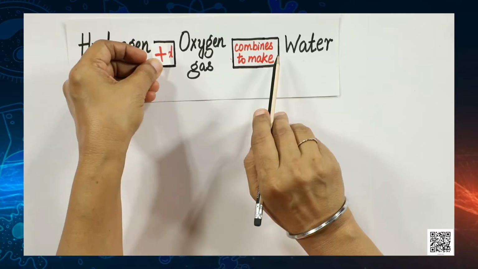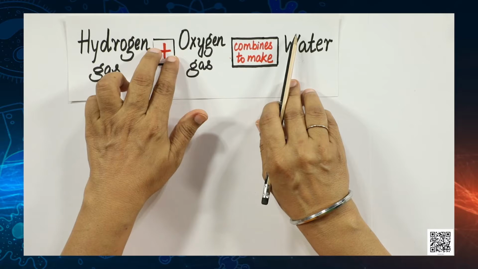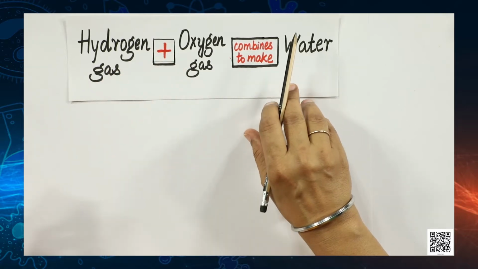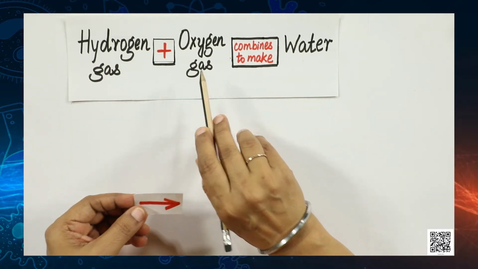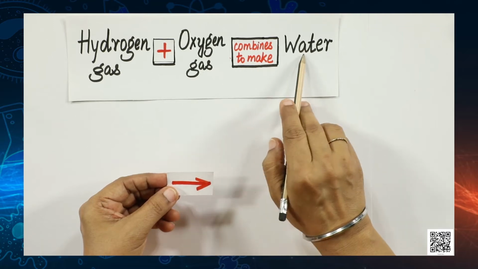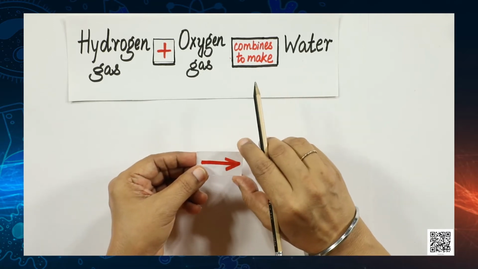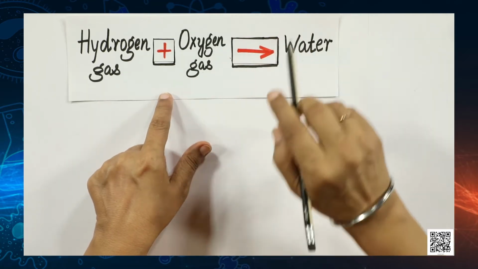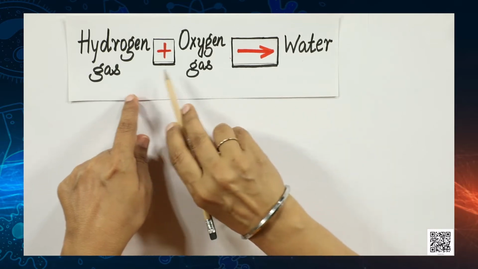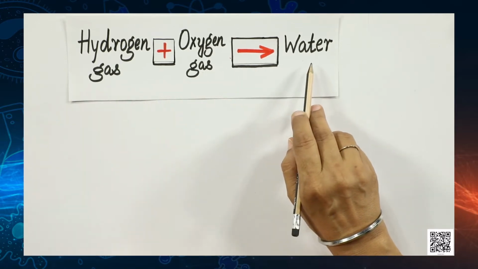So, first, we have to turn it into a word equation, and for word equation, we have to use a sign of plus between the 2 reactants, hydrogen gas and oxygen gas, and they are combining to form water. So, water is written after the arrow. Okay. So, this word equation can be written in a chemical equation form like this.